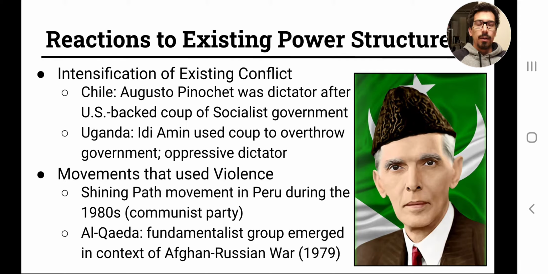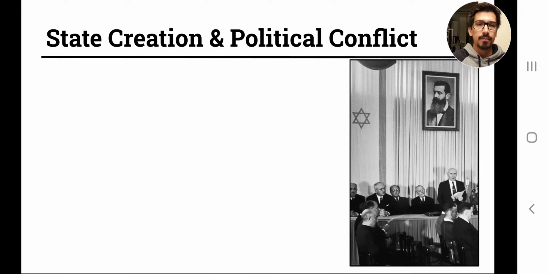The examples here on this slide are so that you understand that not everybody responded to state control, whether it be imperial state control or simply state control in general. Not everybody responded with peace. There was oftentimes escalating conflict or just flat out violence that was used against the power structures of the time.